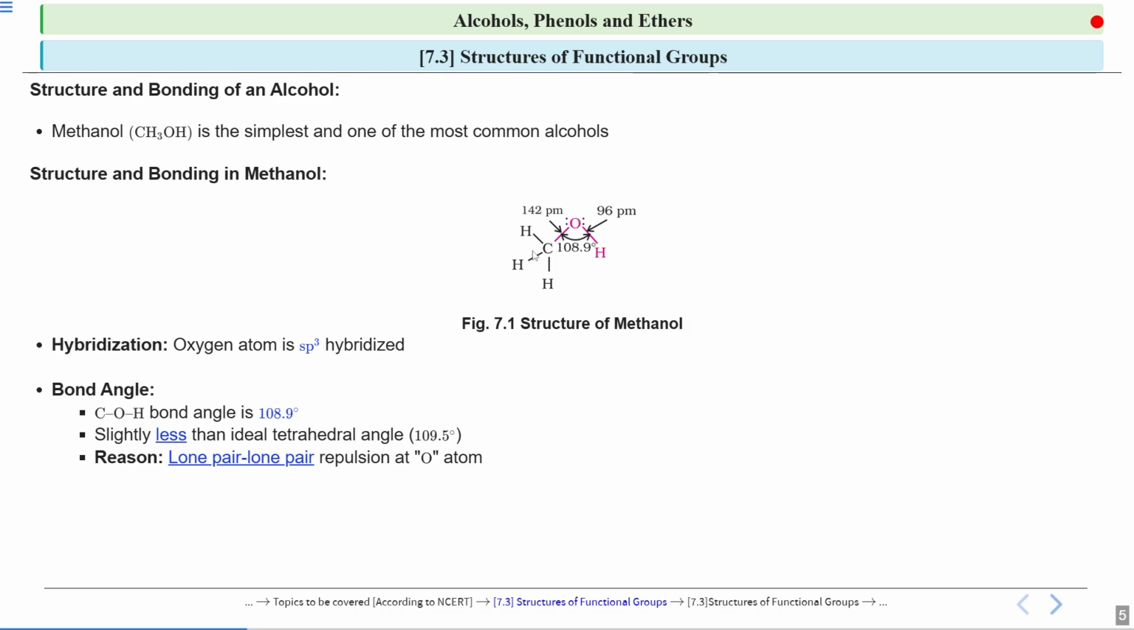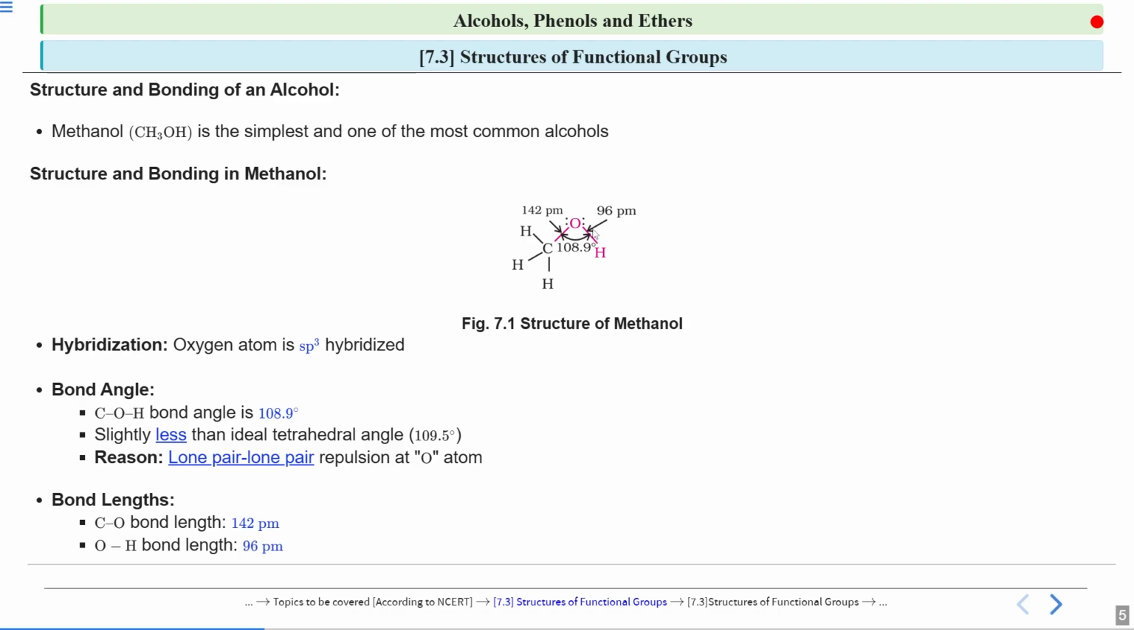So in the example of this methanol, the bond length of this carbon-oxygen bond will be 142 picometer, which is usually the bond length of a carbon-oxygen single bond. So this bond length is 142 picometer. And when we talk about the oxygen and hydrogen bond length, then this bond length is 96 picometer.